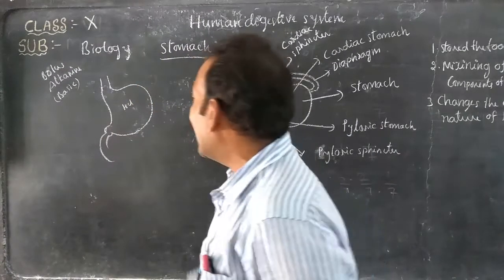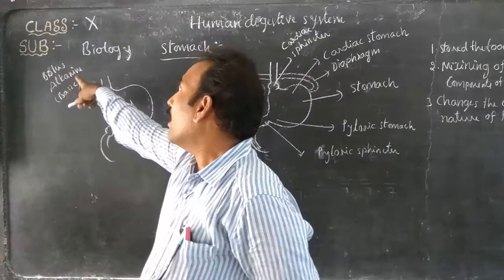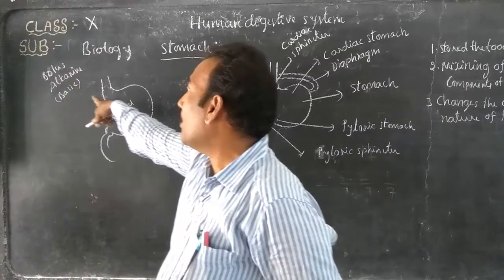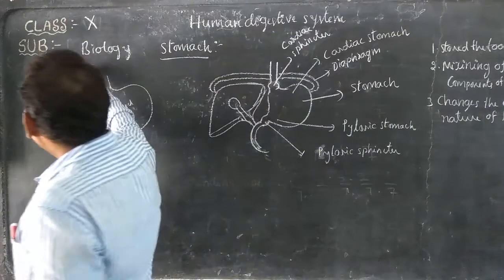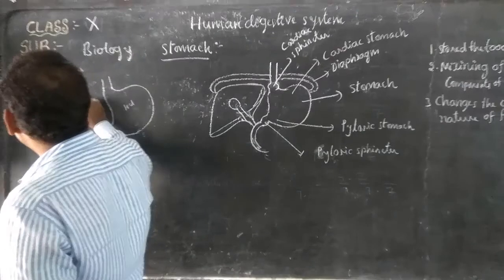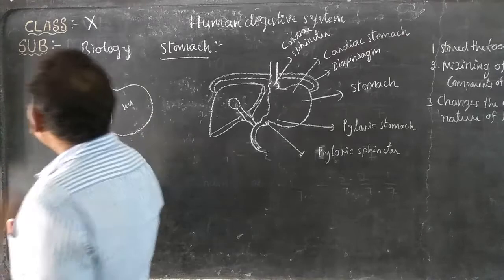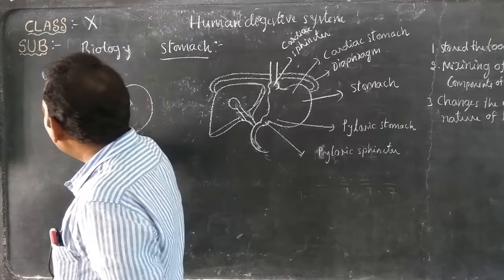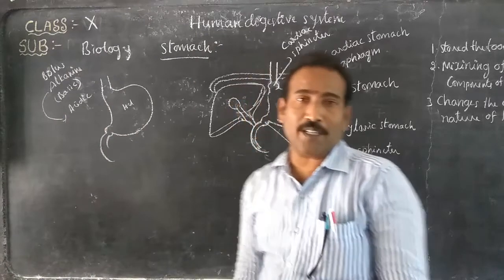That's why whenever food reaches the stomach, it changes from alkaline or basic to acidic condition, because HCl is present in the stomach.